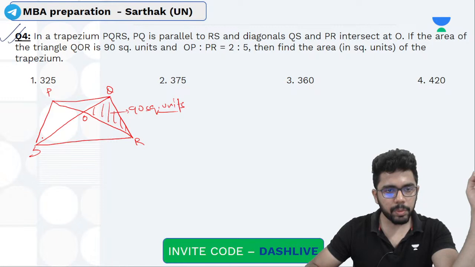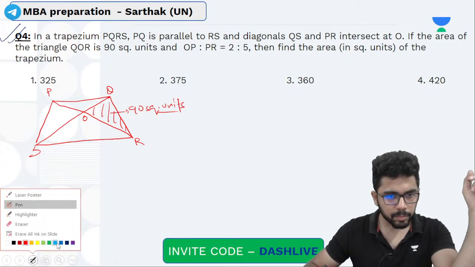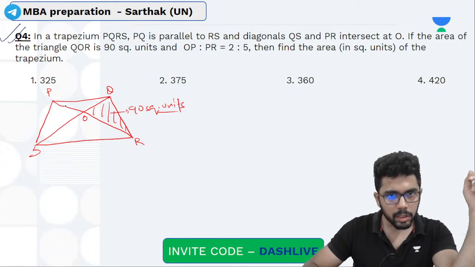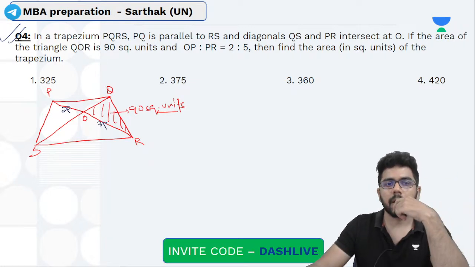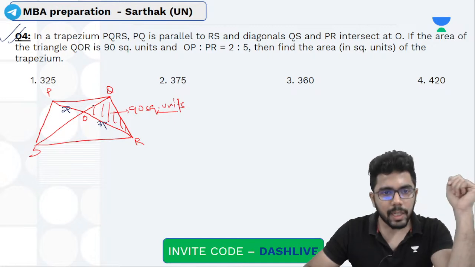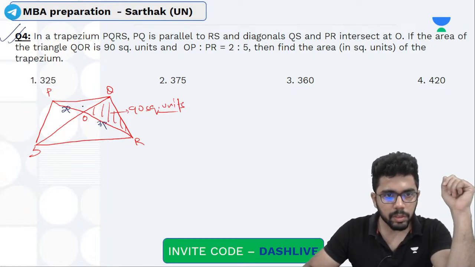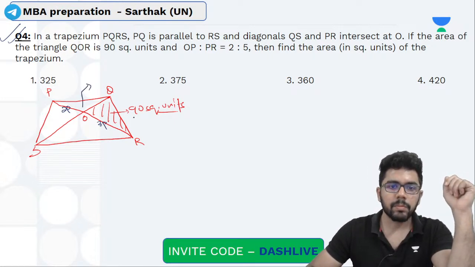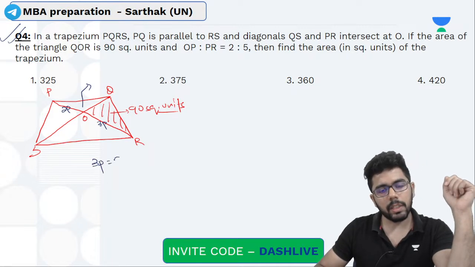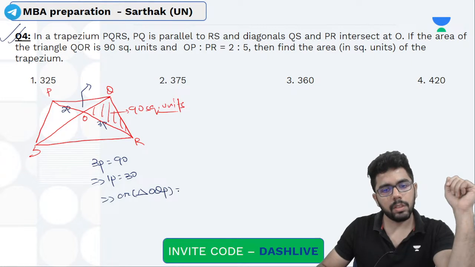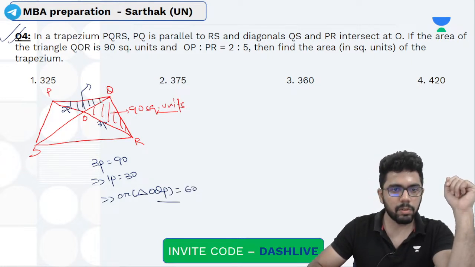That means can I say OP is to OR? OP is to OR is like 2 parts to 3 parts. Can I say this? So if that is the case, अगर ये 90 square units है, what will be the area of this? So if 3 parts correspond to 90 square units, one part is like 30 square units. So I can say area of triangle OQP is like 60 square units. तो ये जो पार्ट है वो आ जाएगा 60.